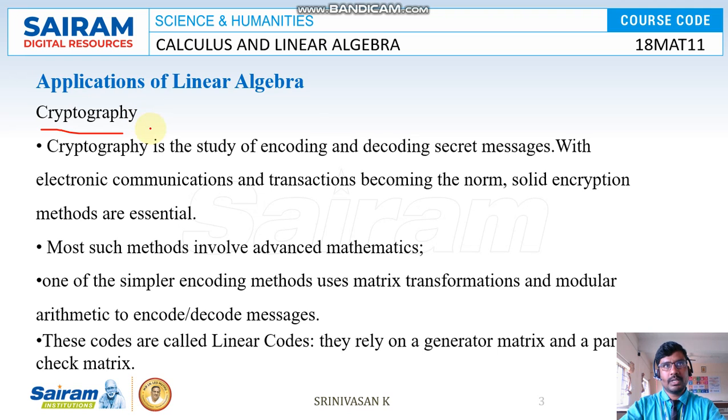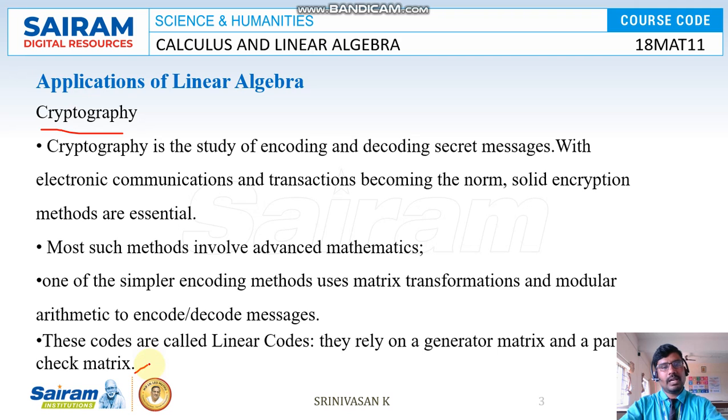If you know cryptography, we can easily identify that secret message. In electronic communication and translation, it helps us solve the secret message. That's one application. Another is that most such methods involve advanced mathematics, and one of the simpler encoding methods uses matrix transformations and modular arithmetic to encode and decode messages. These codes are called linear codes. They rely on a generator matrix and a parity check matrix.